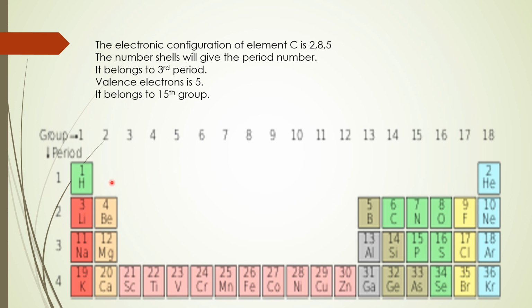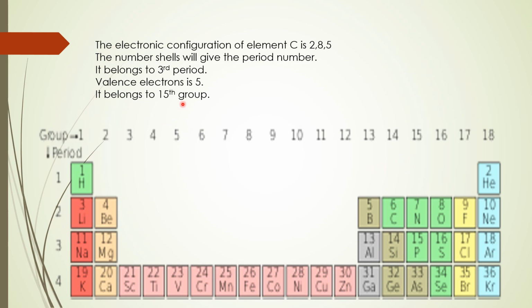After the second group, what you have to do? You take a jump of 10 steps. So next, this is the 13th group, 14th group, 15th group, 16th group, 17th group and 18th group. So instead of third group, what you have to say? This is 13th group, this is 14th group, this is 15th group, this is 16th group, this is 17th group, this is 18th group, or this is also known as 3A and 4A, 5A like that.